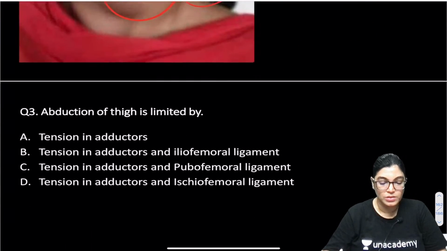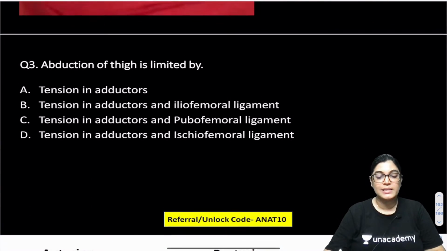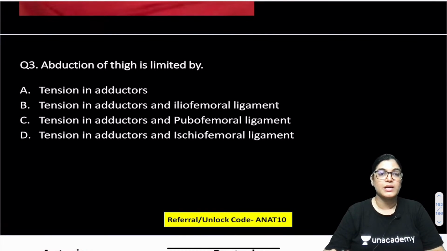Okay, let's move on to the third. Abduction of the thigh is limited by which of the following structures? The movement of abduction in the thigh is limited by which of the following: tension in the adductors muscle, tension in the adductors and iliofemoral ligament, tension in adductors and pubofemoral ligament, or tension in adductors and ischiofemoral ligament. So, according to you, which is the correct answer? Question number 3.